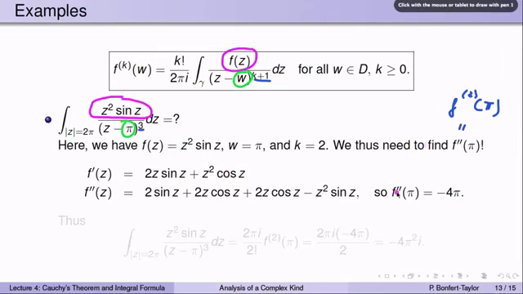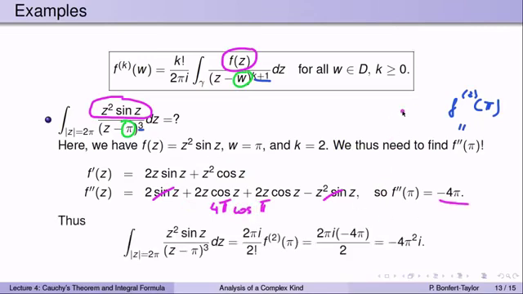Here it is. And when you plug in pi into the second derivative, this term cancels out because sine of pi is 0. This term cancels out because sine of pi is 0. You're left with 4 pi cosine of pi. Cosine of pi is negative 1, so you get minus 4 pi for the second derivative of f at pi. Therefore, this integral that we're interested in is, bringing this 2 pi i and also the k factorial to that side, 2 pi i over 2 factorial times the second derivative of f at pi. 2 factorial is simply 2 times 1, so that's 2. And we have 2 pi i times minus 4 pi divided by 2, which simplifies to minus 4 pi squared i. So this integral equals minus 4 pi squared i.